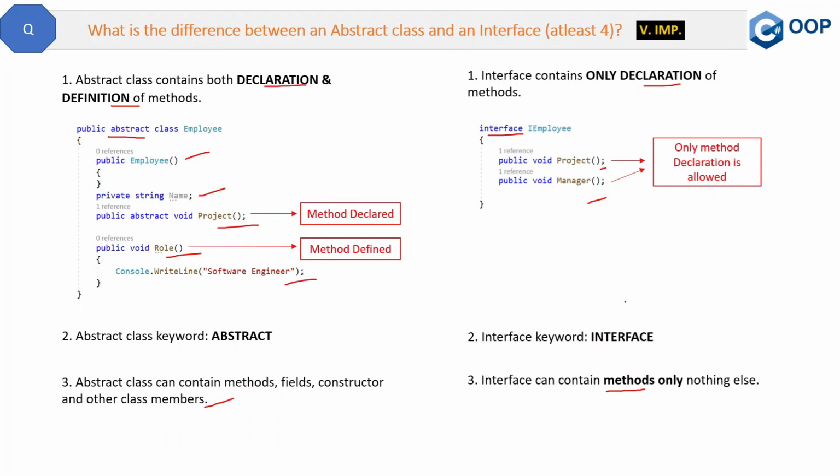Now, what is the fourth difference? Abstract class does not support multiple inheritance. This is a very important difference. And in case of interfaces, it supports multiple inheritance. Now, this is a very important difference, because that's why mostly we use interfaces, because multiple inheritance is allowed via interfaces, not via abstract classes. So let me show you the same in Visual Studio Code now.